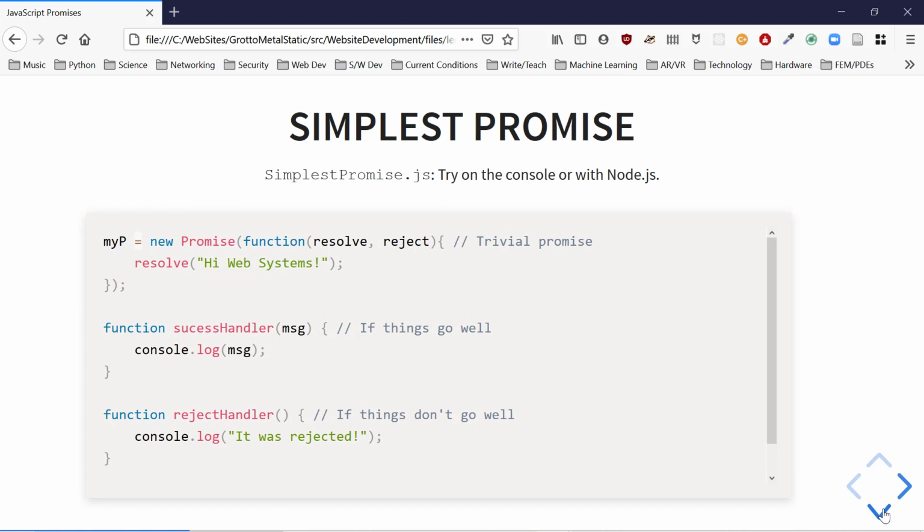So let's construct our own promise. We can try this on the console, or you can run this with Node.js. They run exactly the same. Here we're going to construct a new promise. We give it a function. I didn't give it a separate name. It's defining an anonymous function in here. And what am I saying it's going to do? All it's going to do is call this resolve argument with a string saying hi web systems.